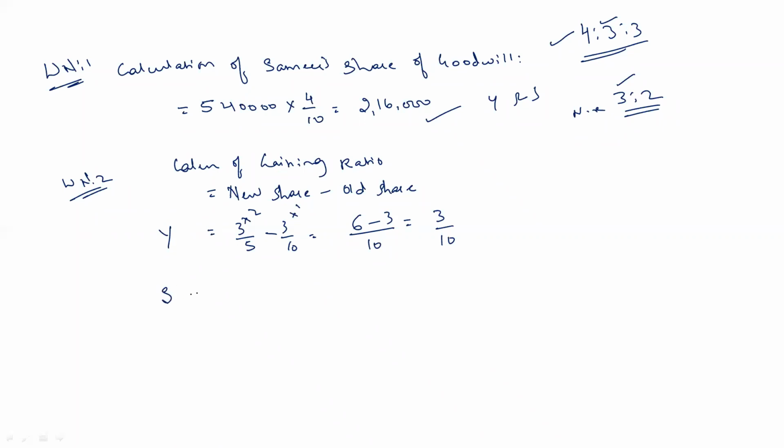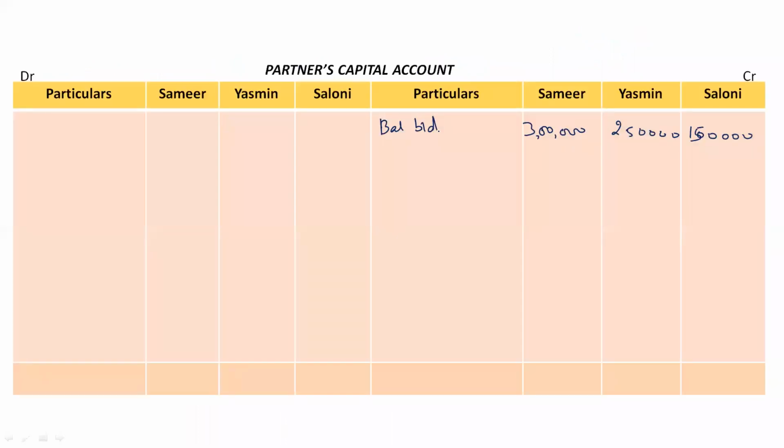Next for Saloni. Her new share is 2 by 5 minus her old share is 3 by 10, right? So again LCM will be 10. 5 2 times is 10, 10 1 times is 10. Numerator 2 into 2 is 4 minus 3 into 1 is 3. So 4 minus 3 will be 1 by 10, right? So the gaining ratio that we get is 3:1. Now in this ratio, the remaining partners, that is Yasmin and Saloni, have to contribute the goodwill amount to Samir. Now we'll go back to partners capital account, right?